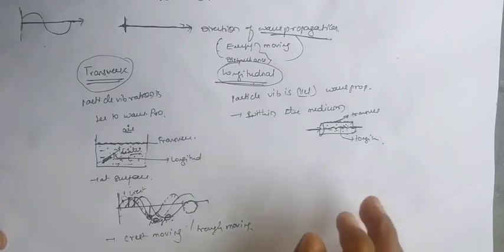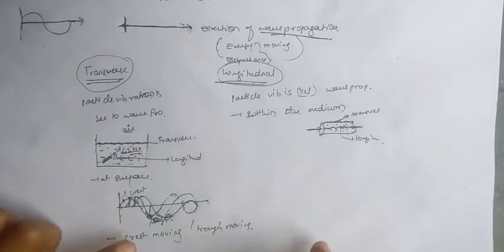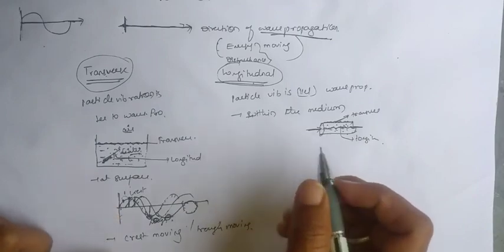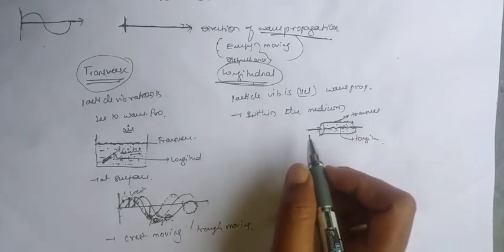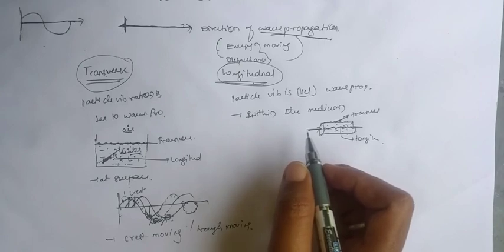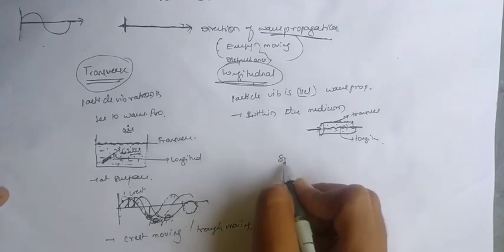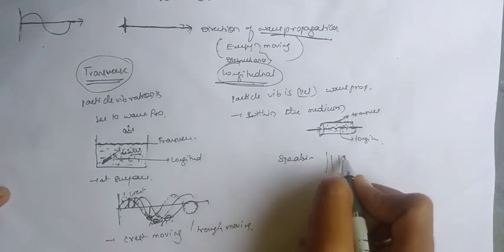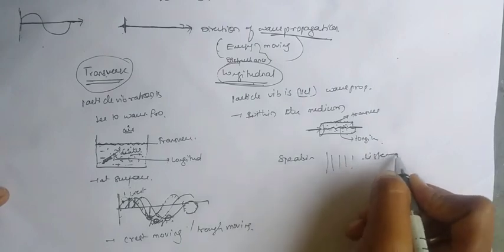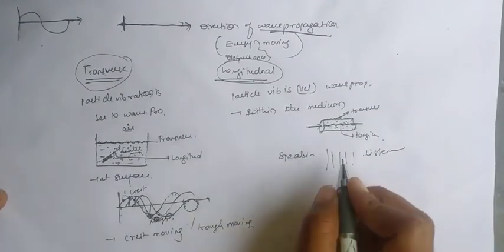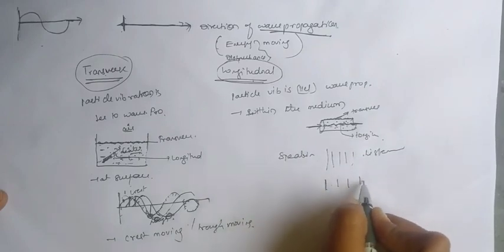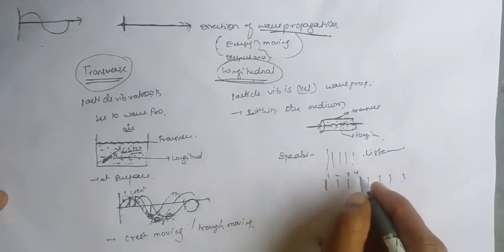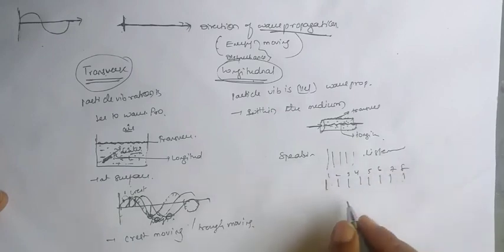So in the case of transverse waves the crest and the trough are moving. In the longitudinal case, just consider I am speaking. There is some air medium in between you and me. So I am speaking, there are some air layers, and you are listening. Consider the air layers, 1 2 3 4 5 6 7 8, like that. These are the air layers.